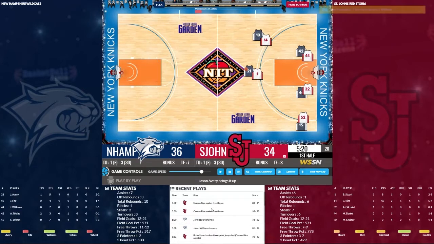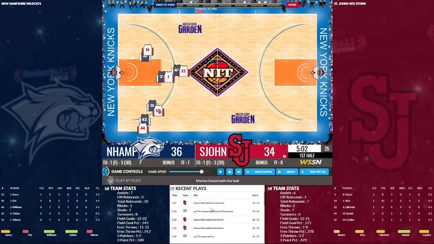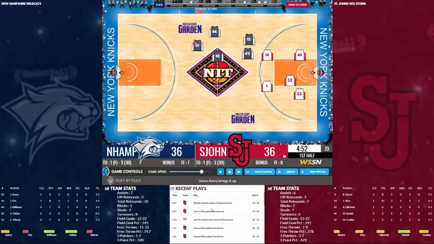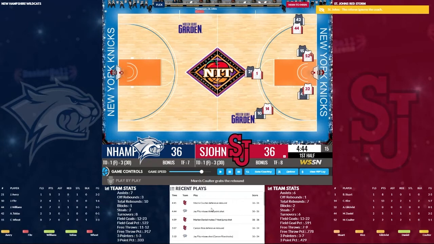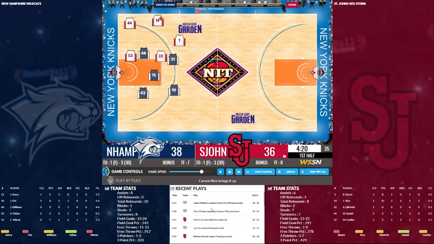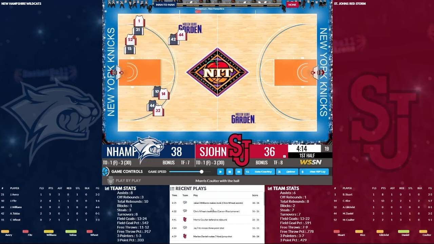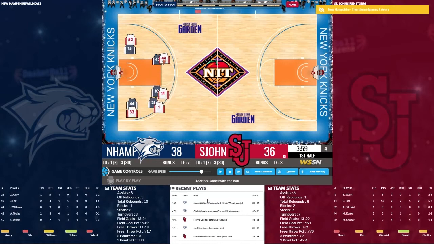36-32. 36-34 as they're on a 9-0 run. 36-36, they're on an 11-0 run, and we finally get a basket there as Jabari Williams scores to put us back up 2. That sucks. We're up 11.